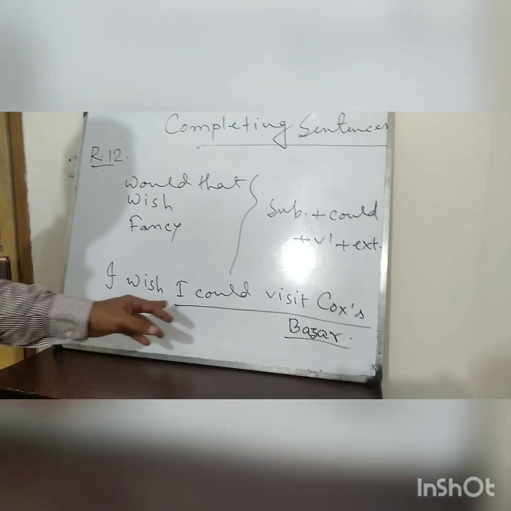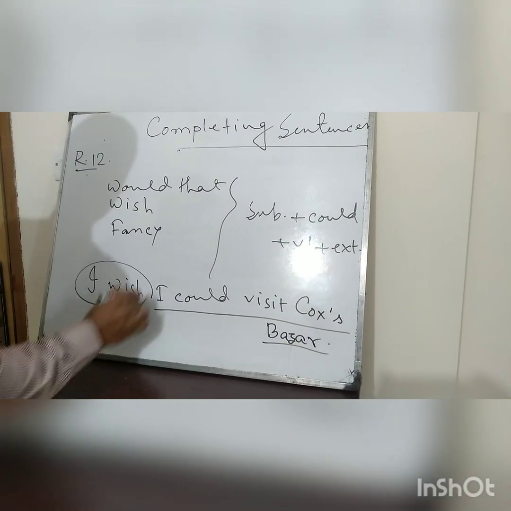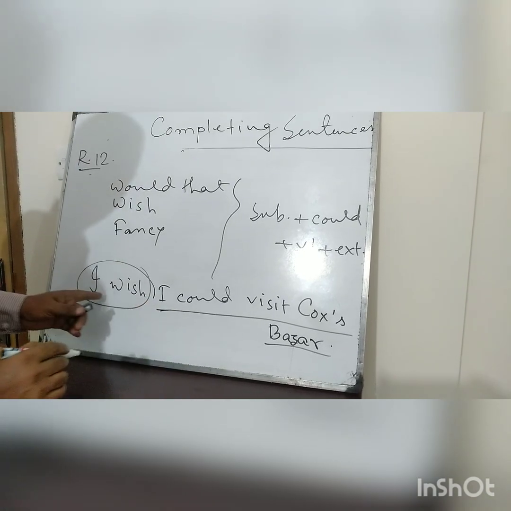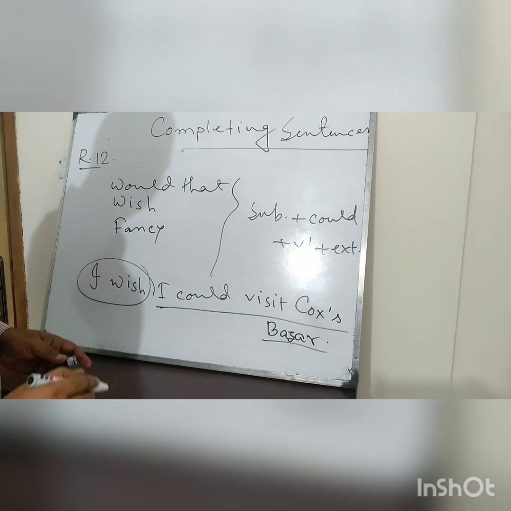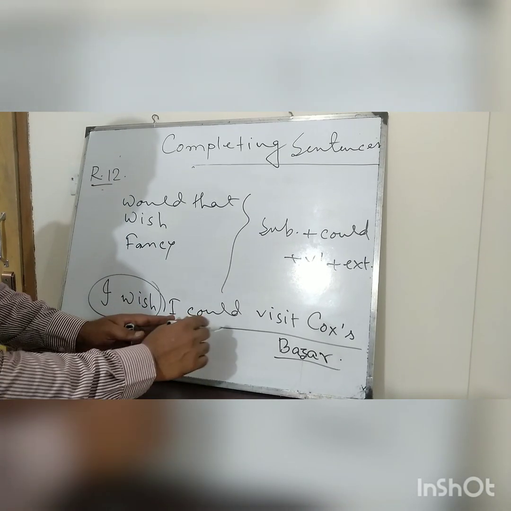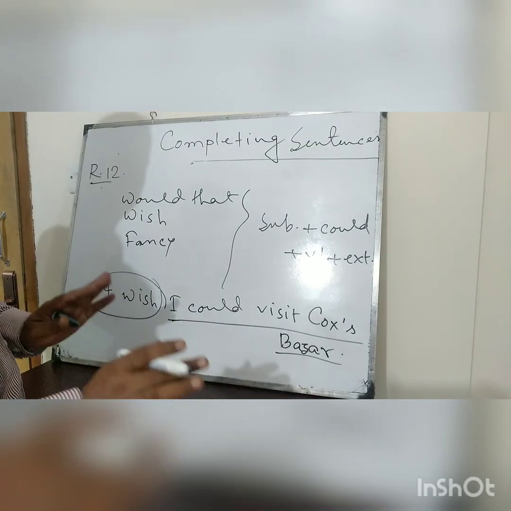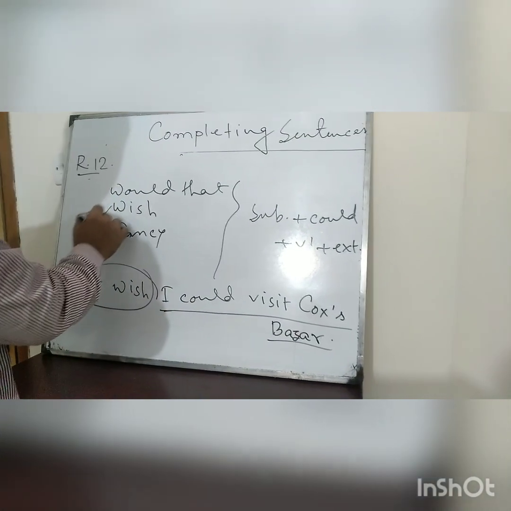I wish. Suppose this portion is given in the question. Now you will write, I wish I could visit Cox's Bazar. But you could also use, I wish I were a bird, I were a president. Everything you can use for these things.